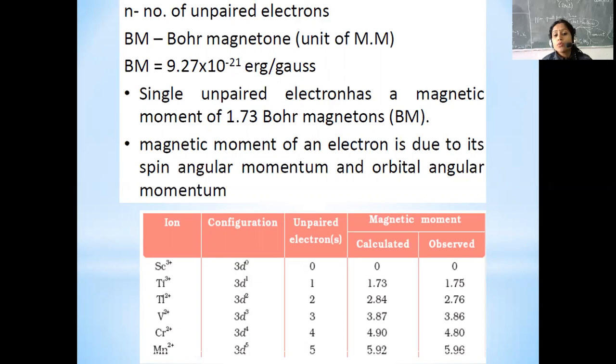If the number of unpaired electrons is 2, similarly the value will be 2.76. If the number of unpaired electrons is 3, then the value will be 3.86, as given in the table below. If the number of unpaired electrons is 4, the value will be 4.8 Bohr magneton. If the number of unpaired electrons is 5, the value will be 5.96.